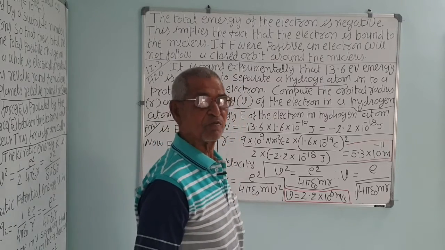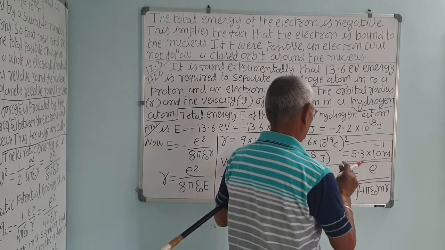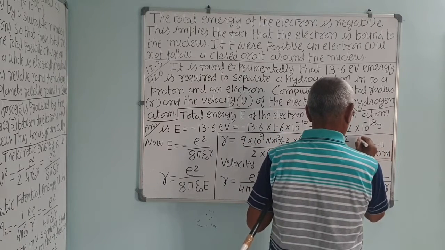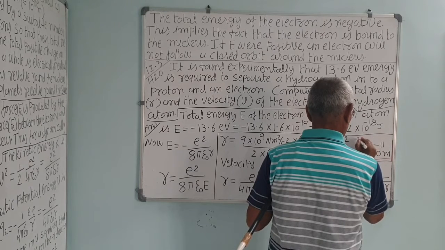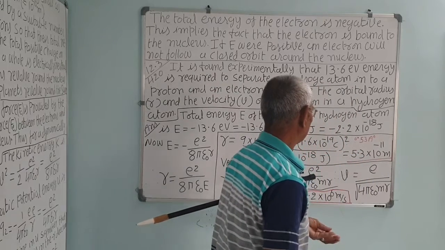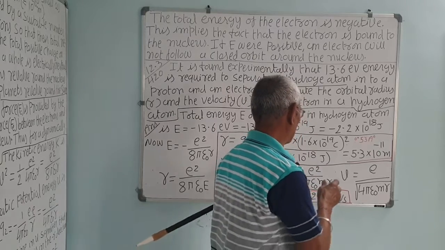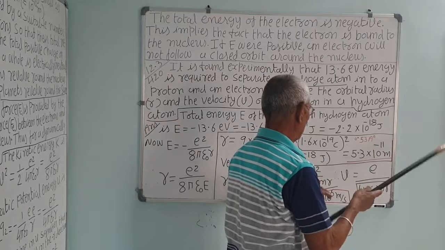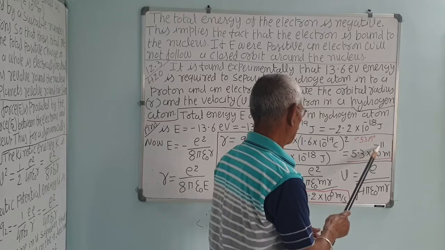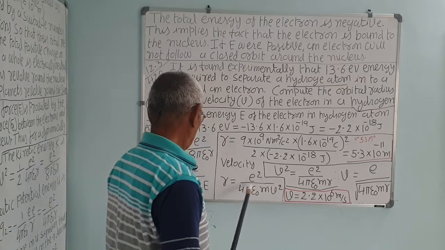1 angstrom unit is 10 raised to minus 10 meters. So you can write this in another unit also, that is 0.53 angstrom, correct. So multiply by 10, correct. This is minus 10, you take 1 here, that is 0.53, which is less than 1 angstrom unit. Now velocity.